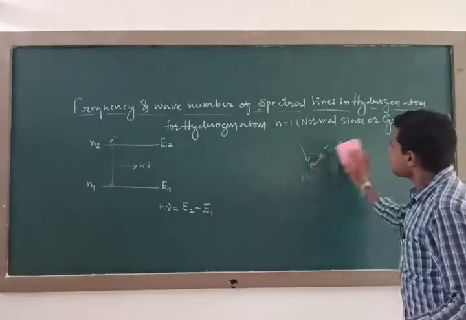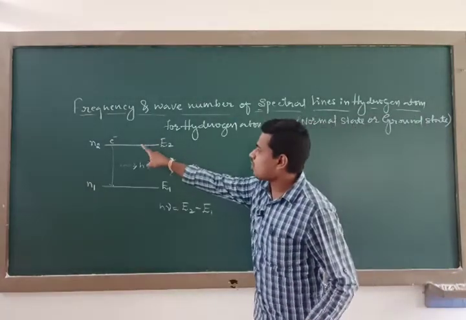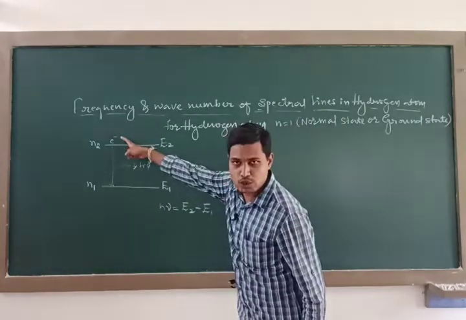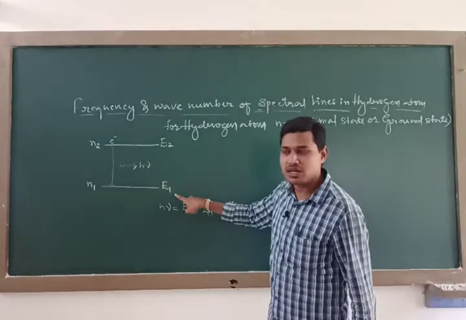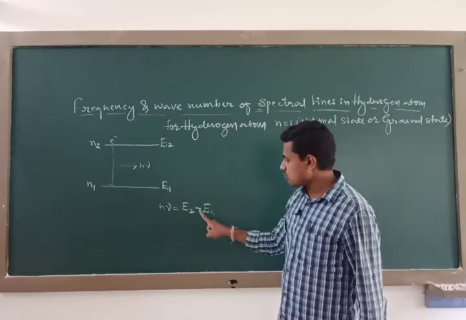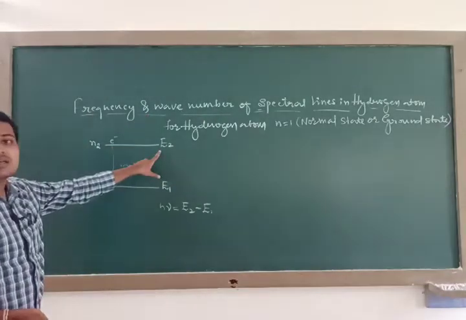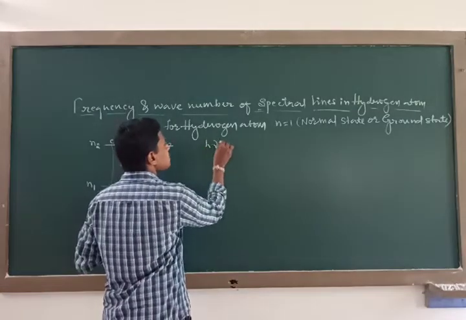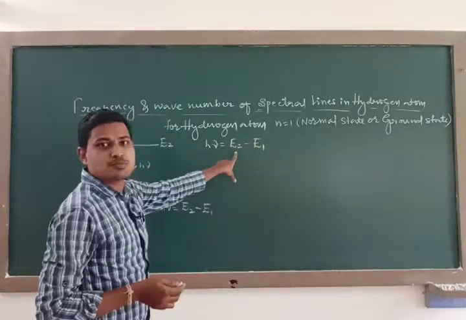So if I take this pictorial representation, an electron jumps from the higher orbit E2 to E1, having already been excited from N1 to N2, then within a time interval of 10 power minus 8 seconds it comes back to its initial state E1 by emitting energy h nu. Therefore, according to Bohr's third postulate, h nu is equal to E2 minus E1, where E1 and E2 are the energy states corresponding to N1 and N2. For the hydrogen atom, we have a generalized expression for energy.